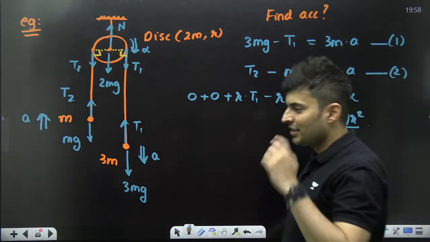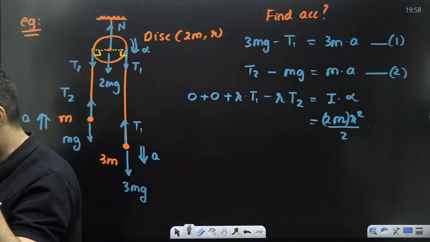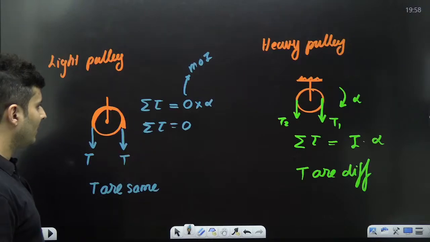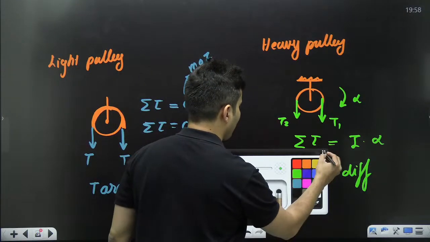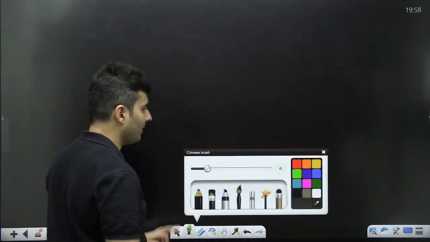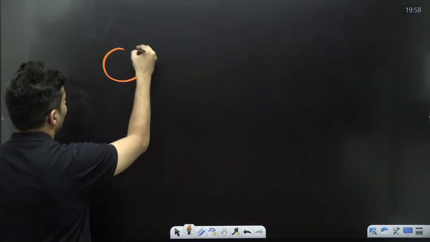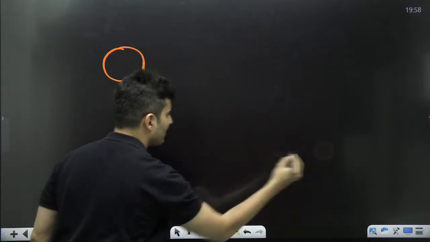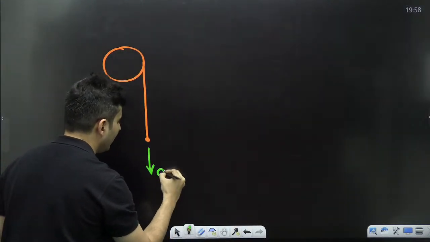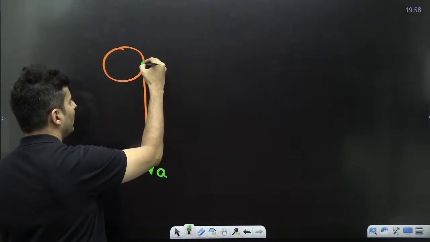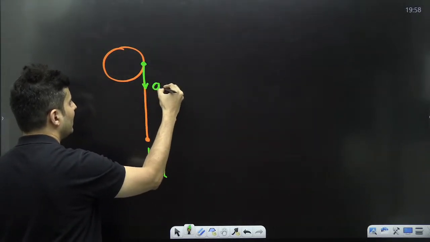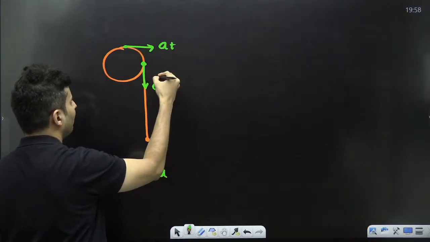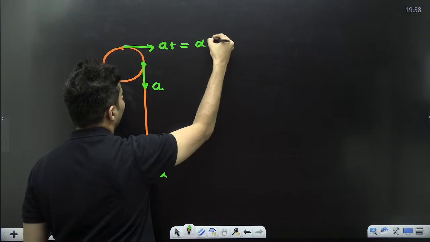What is alpha? Come on, my dear students. What is alpha? Just like over here, if you have a pulley, this is the string. If this point of the string is accelerating with A, even this point of the string is accelerating with A. This point is going with tangential acceleration, and tangential acceleration is alpha into r.